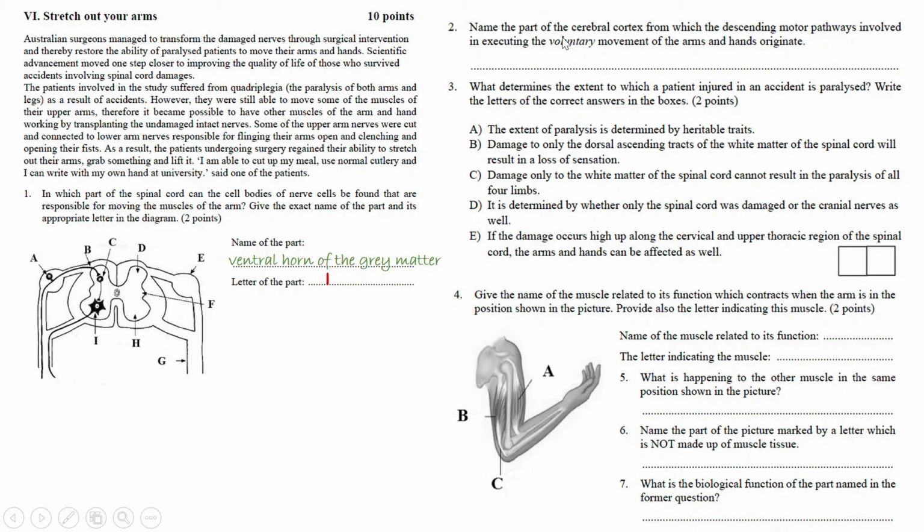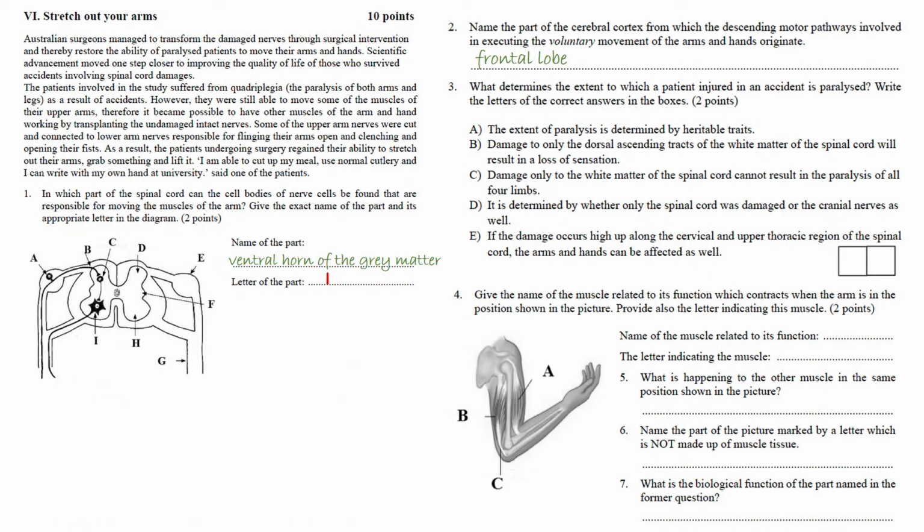Name the part of the cerebral cortex from which the descending motor pathways involved in executing the voluntary movement of the arms and hands originate. The motor areas of the cerebral cortex are responsible for our voluntary movements, for example. When we covered this topic, we mentioned the primary motor area, which is located in the frontal lobe, and that's the important piece of information. Actually, it's in the posterior part of it.